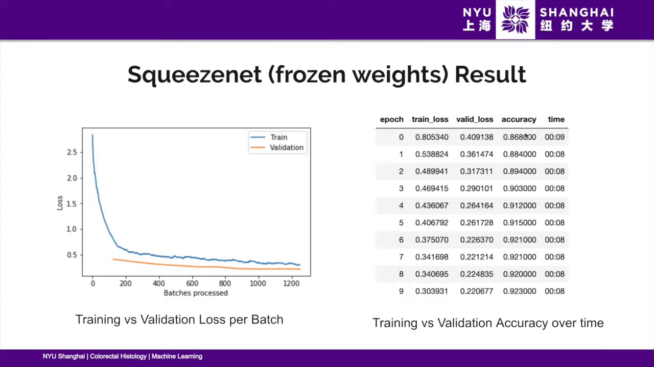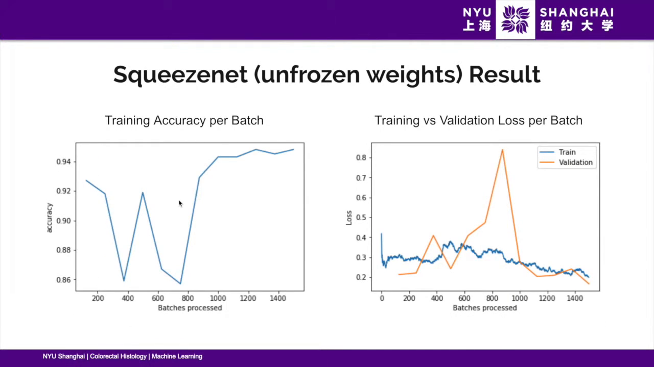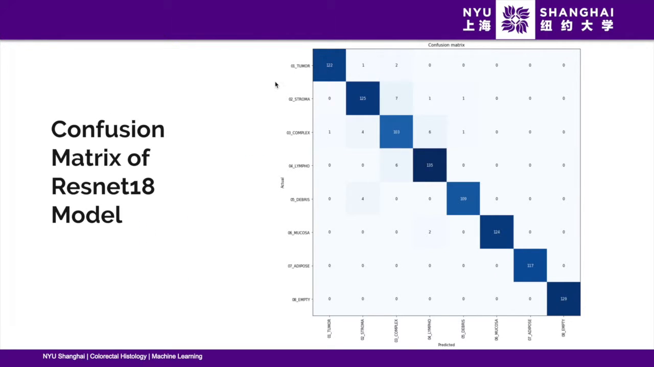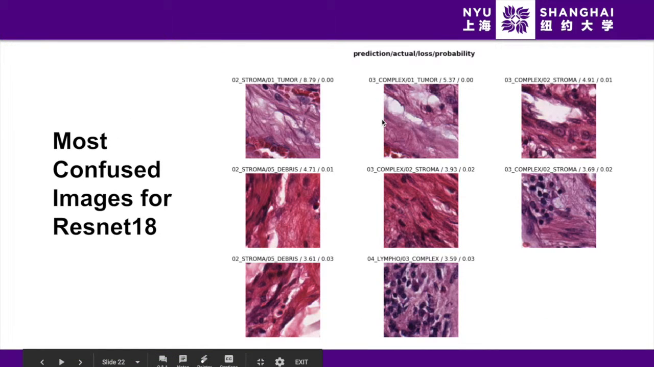SqueezeNet performed very similarly, achieving results of about 92.3% accuracy. And with unfrozen weights, once again, it changes sporadically due to the learning rate changing. But overall, it improves slightly, going up to about 95% accuracy. Here you can see the confusion matrix of the ResNet 18 model. And here you can see that the most confused images for ResNet 18 were in fact the complex tissues.